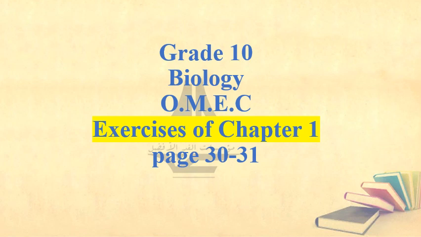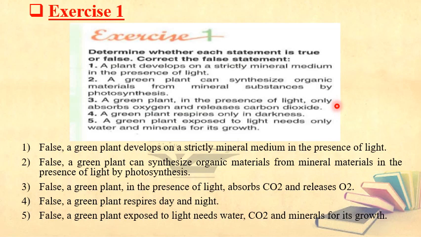Hi everyone. Today we are going to solve the exercises of chapter 1, page 30, 31. We are going to start with the first exercise, exercise 1. Determine whether each statement is true or false and correct the false statement. We have to answer by true or false, and then if the statement is false, you have to correct it.